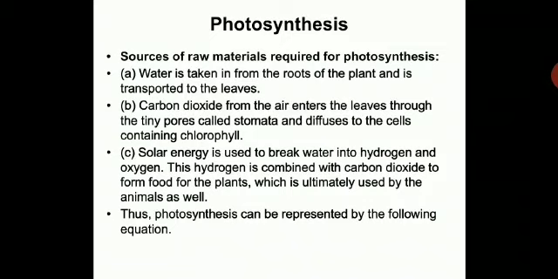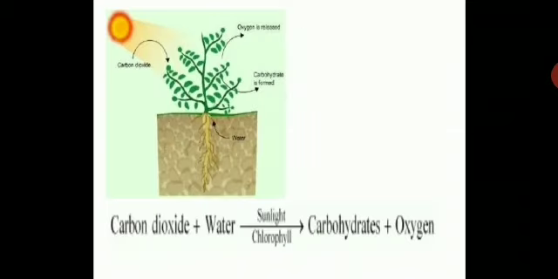Solar energy is used to break water into hydrogen and oxygen. This hydrogen is combined with the carbon dioxide to form food for the plants, which is ultimately used by animals as well. Thus, photosynthesis can be represented by the equation given in the previous slide. Here you can take down the equation of photosynthesis for that answer. So, is it clear?